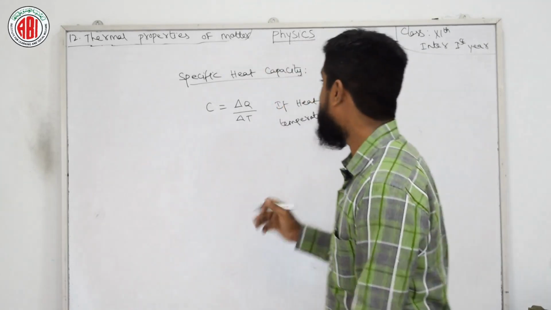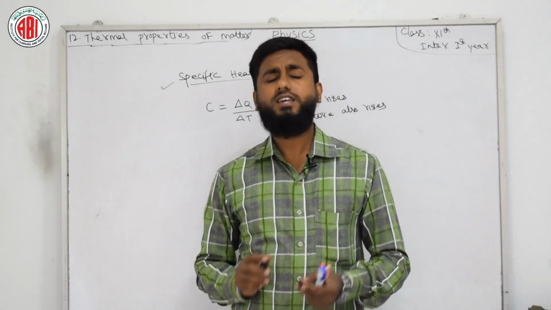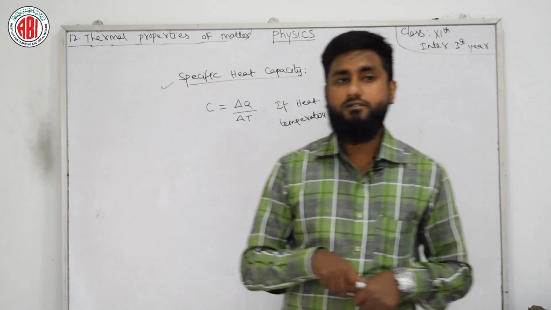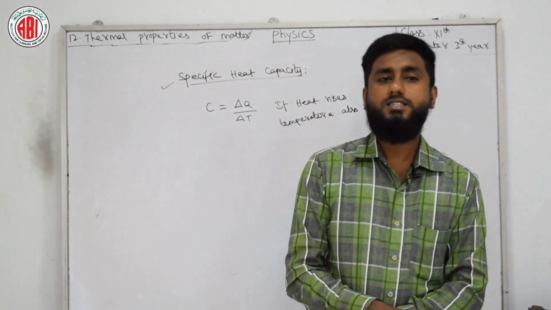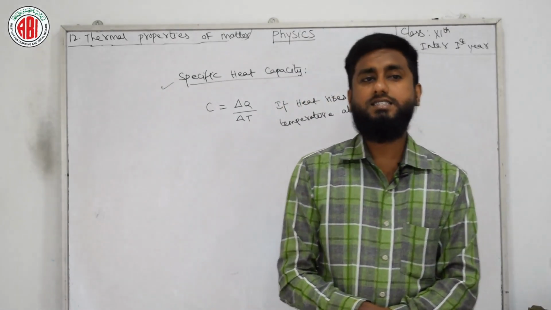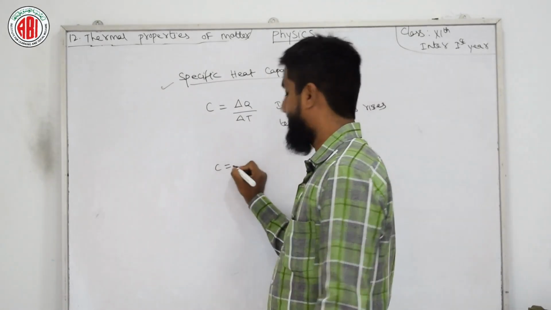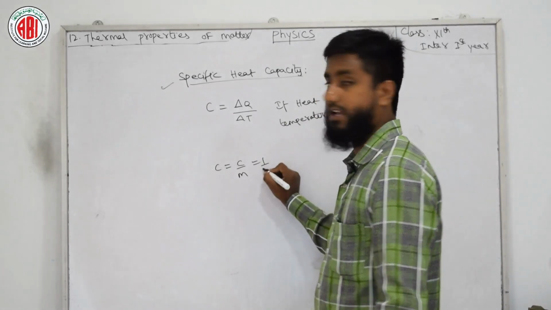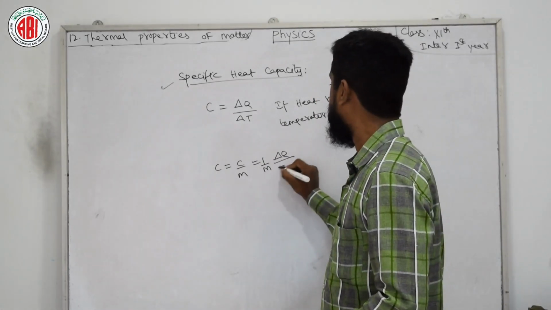Then what is specific heat? Listen carefully. Specific heat is defined as the amount of heat required by unit mass of a substance to increase its temperature by 1 degree. It is denoted by C and is given by C is equal to C by M, which is equal to 1 by M delta Q by delta T.